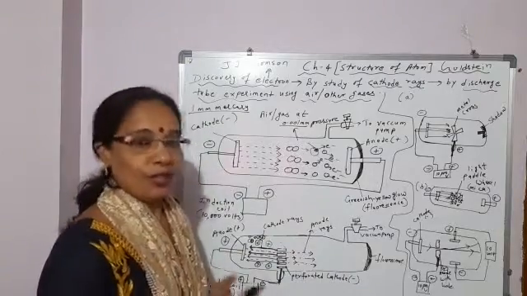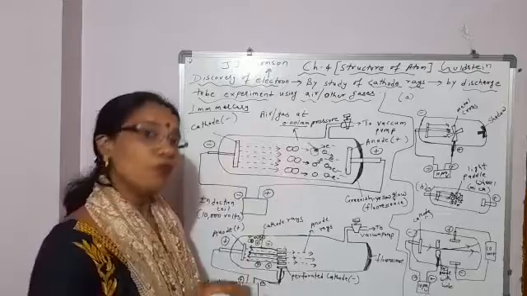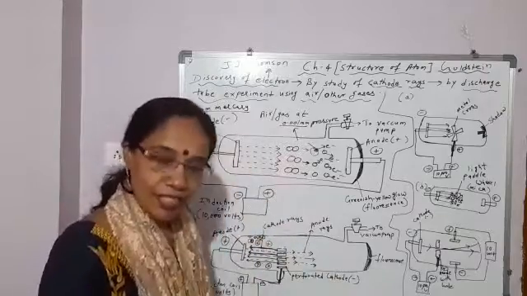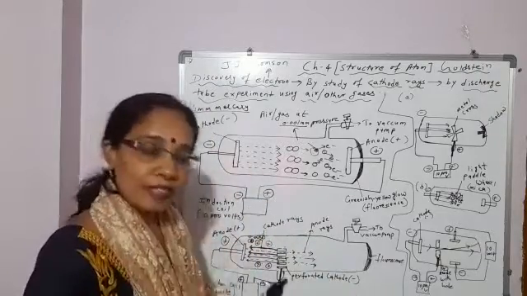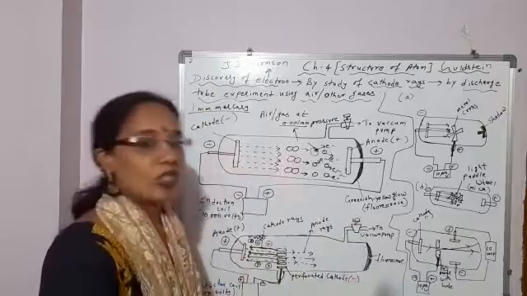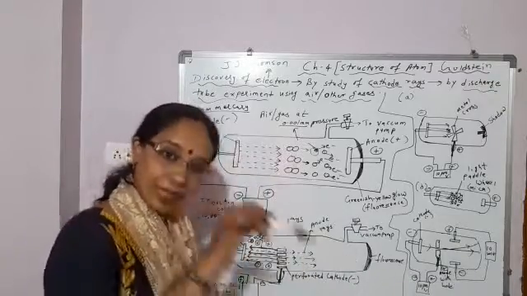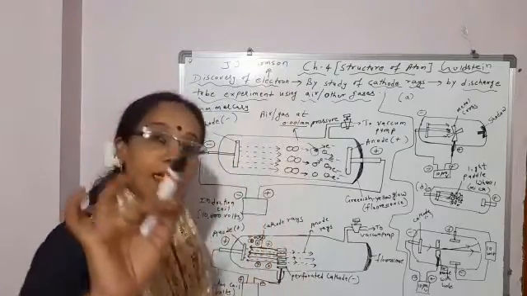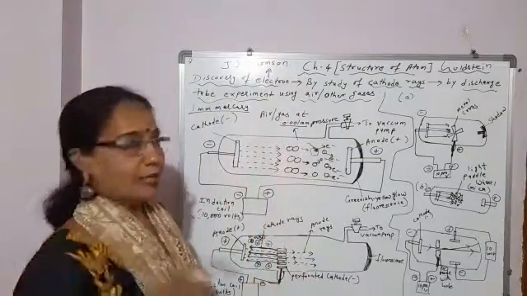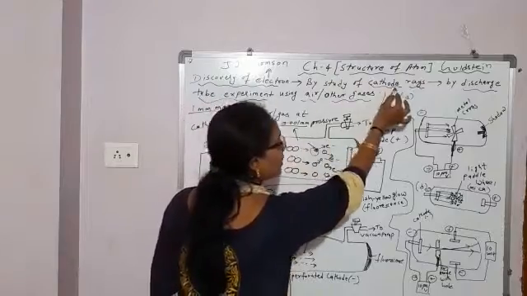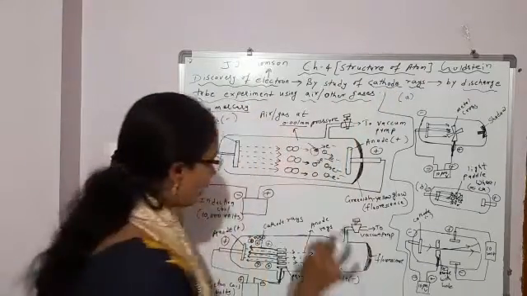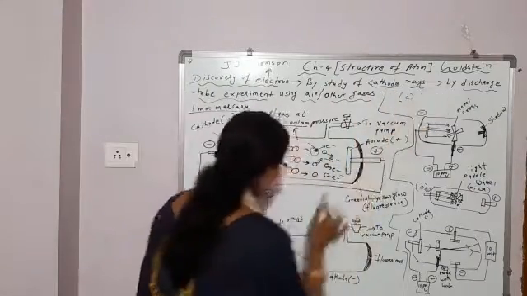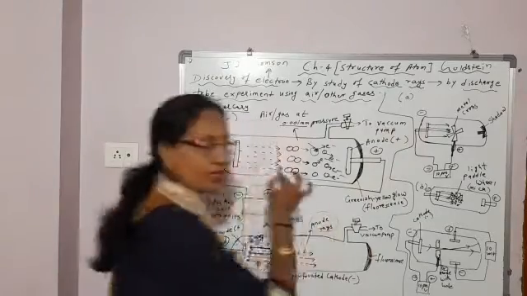Clear? So this way, inside the atom what is present? The negatively charged electron and the positively charged proton were discovered. Who discovered the electron? J.J. Thomson. And who discovered the proton? Goldstein. J.J. Thomson discovered the electron by the study of cathode rays, and Goldstein discovered the proton by the study of anode rays.